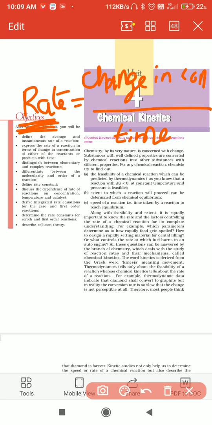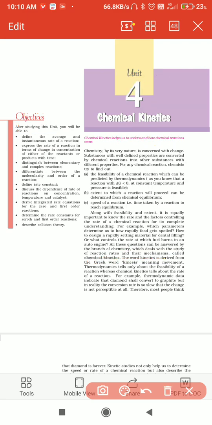Let us see how we define chemical kinetics. Chemical kinetics is the branch of chemistry which deals with the study of reaction rate and their mechanisms. That means the branch of chemistry which deals with the study of reaction rate, that is, how fast the reaction is happening, whether very fast, slowly, or at medium speed. That is reaction rate.